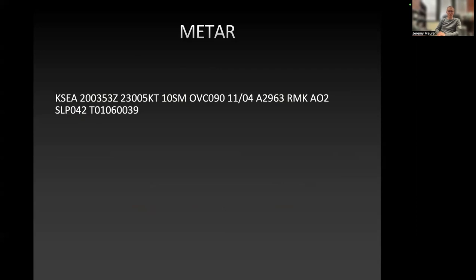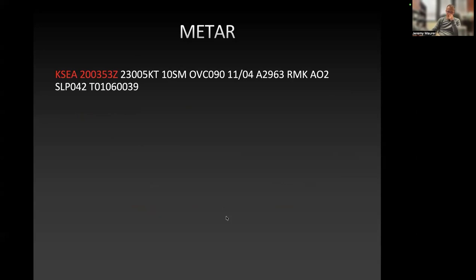Let's just go through another example. By the time we do a couple of these, you guys will be onto it and you'll have it all figured out. There's our airport identifier, KSEA. And there's the time and date of the not forecast, but the current conditions. So the 20th day of the month, 03:53 Zulu time.